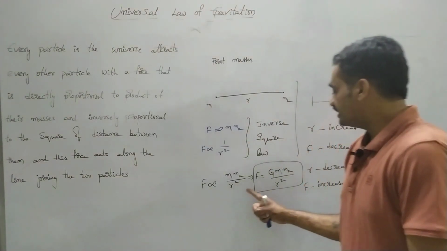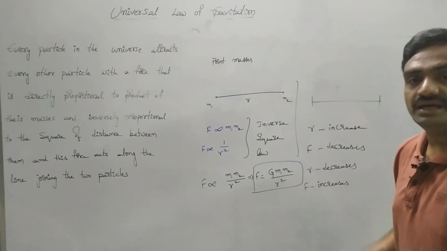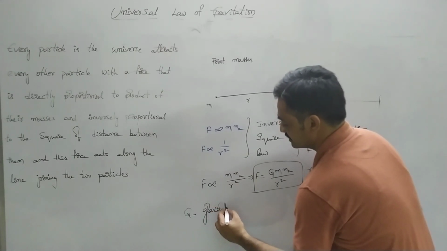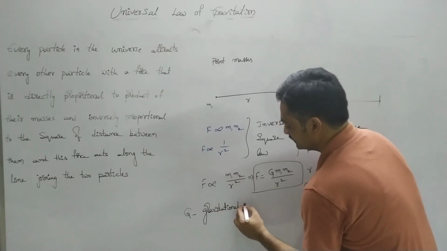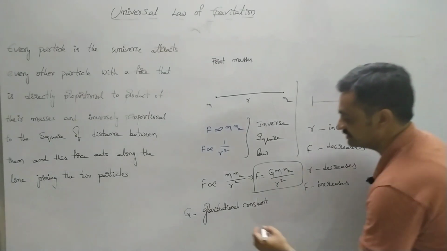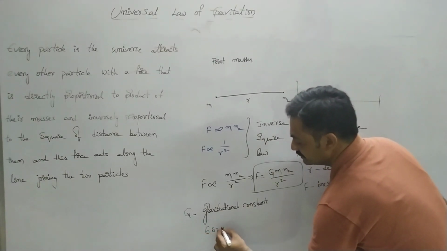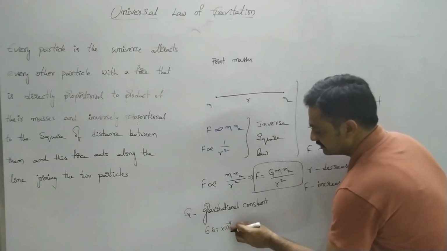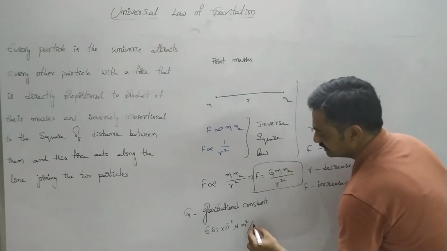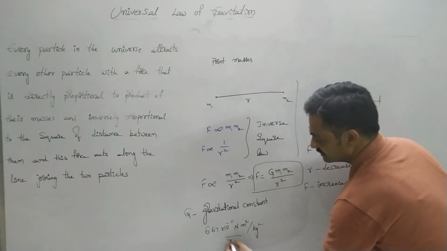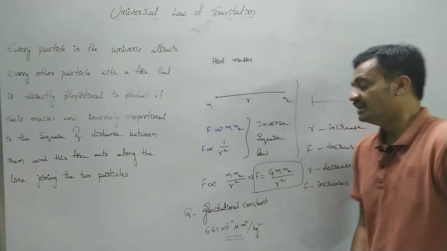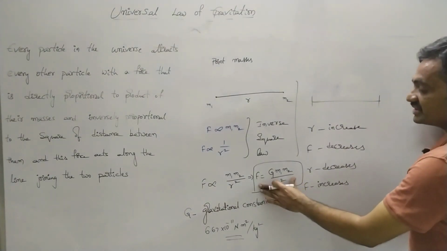Observe that here we have represented F equals G m1 m2 by r square, where G is the gravitational constant. The value of G is given as 6.67 into 10 to the power of minus 11 Newton meter square per kg square. Now let us represent this expression in terms of G.